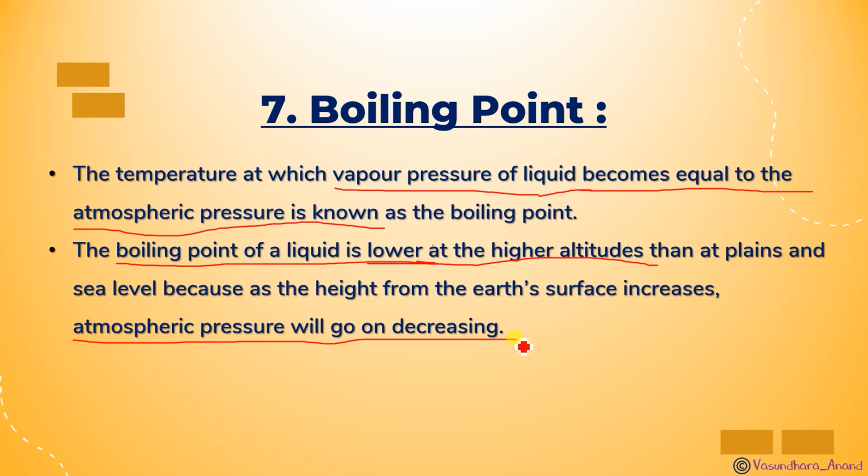But the food cannot cook in that time, because boiling will be very fast in that case. It boils easily, it boils fast, but the cooking will not be proper within that time.